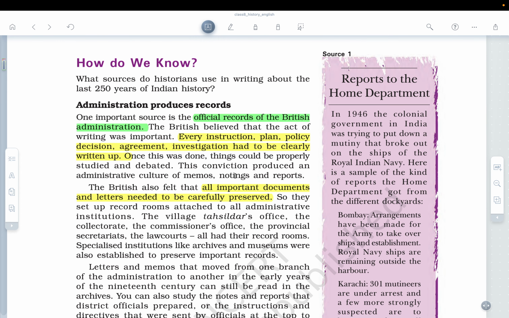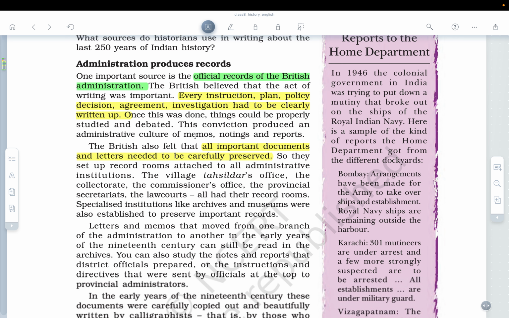Now next is, how do we know? What sources do historians use in writing about the last 250 years of Indian history? Administration produces records. So basically, one important source is the official records of the British administration.